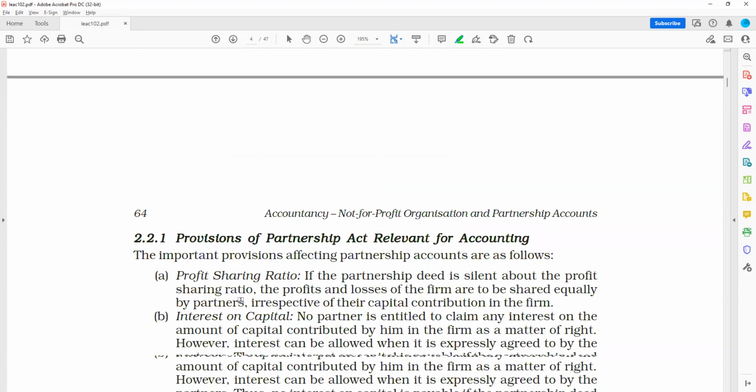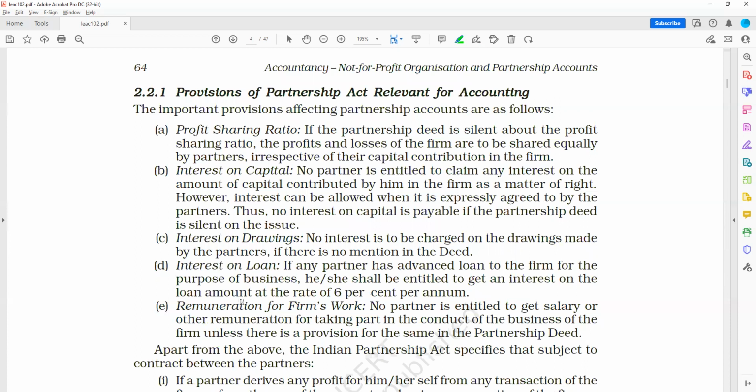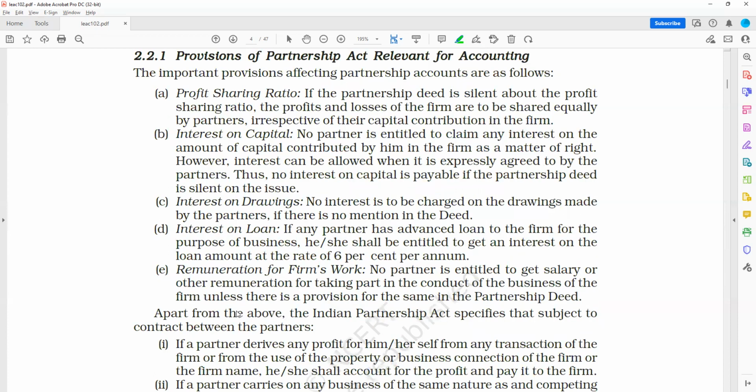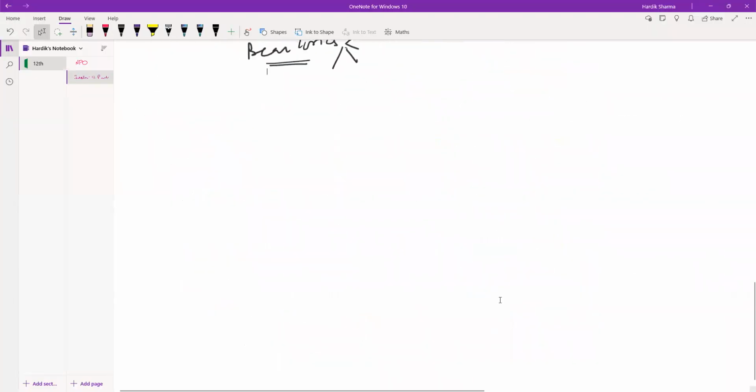Moving forward, then comes provisions of the Partnership Act relevant for accounting. Once the partnership is formed, we need to continue with the partnership on a daily basis. When we start, there will be a certain amount of capital brought by the partners. This capital will not be free to the firm.